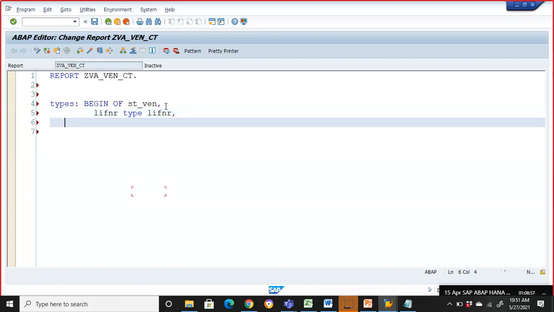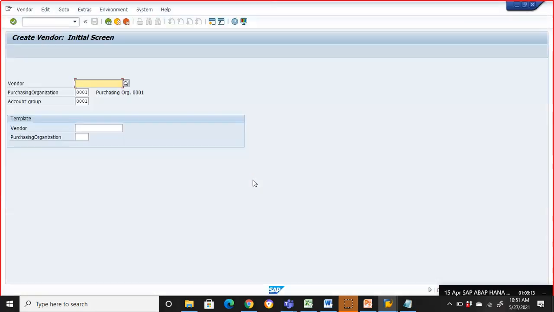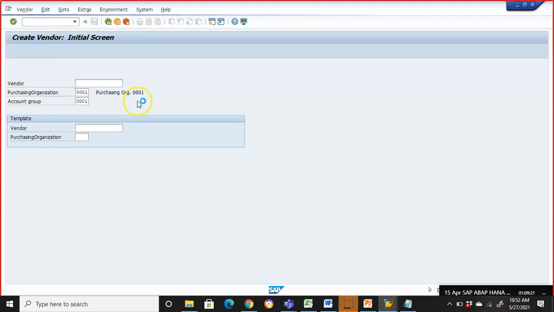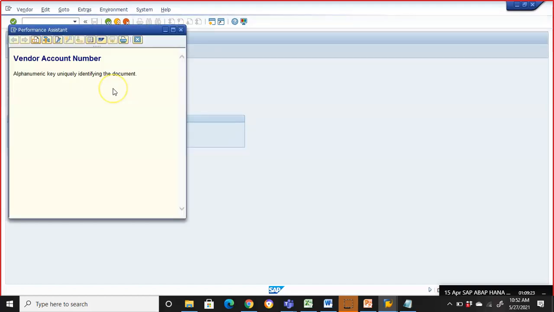Now, why do I give LIFNR? How do I decide that? Now, we'll go to MK01 back again. In this MK01, I'll just click F1. It's an F1 help actually.